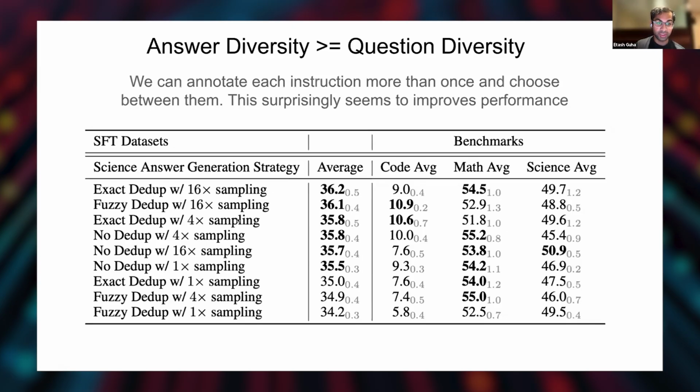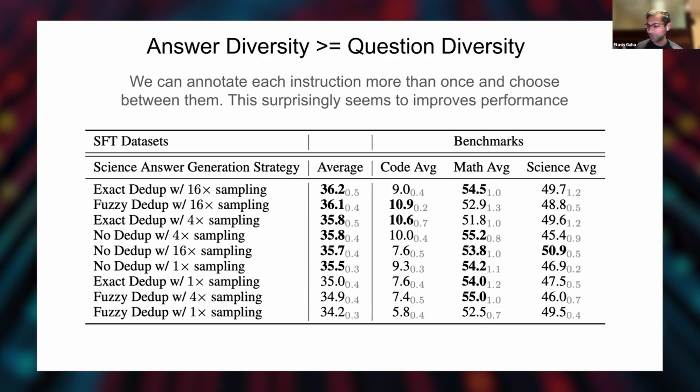So with 16x sampling, we take a question, repeat it 16 times, and answer it 16 different times with the same teacher model. So the answers will be different each time, but the question is the same across. And we actually found that for all the domains, so science, math, and code, doing 16x sampling was the best technique. Repeating questions was the best way of getting performance, which was super confusing.